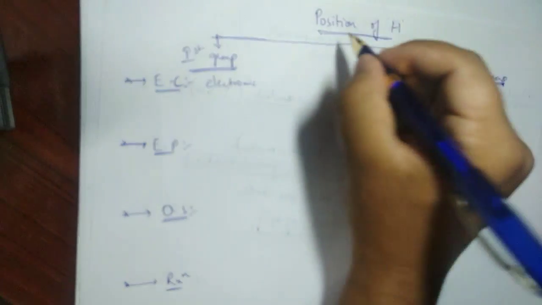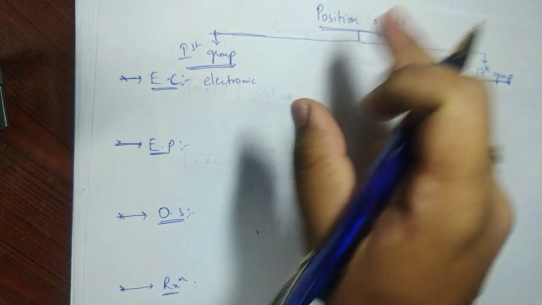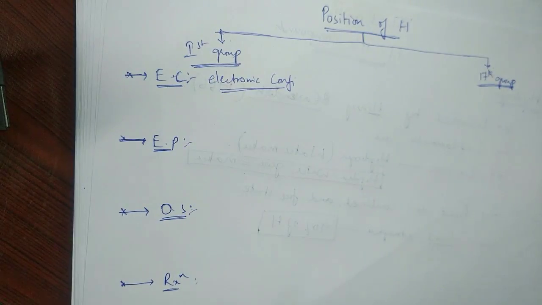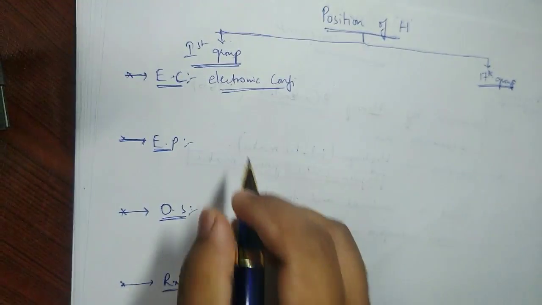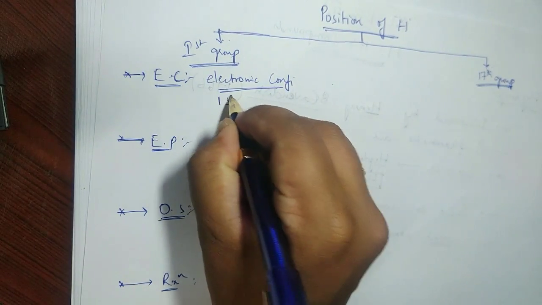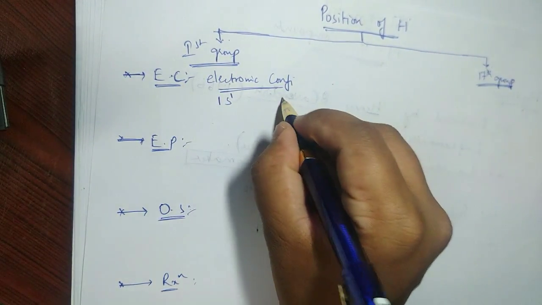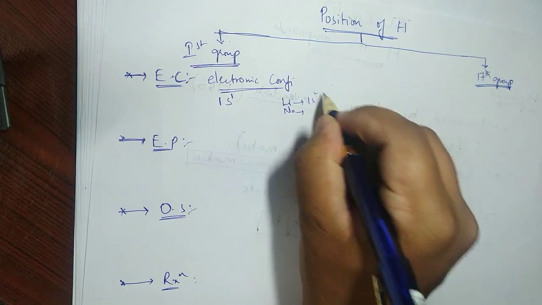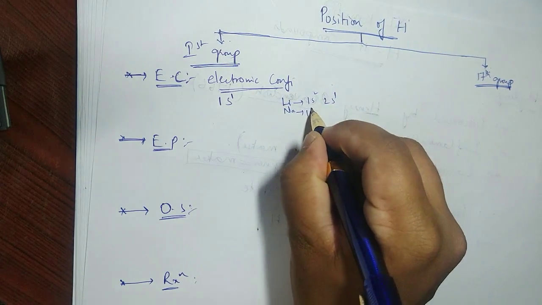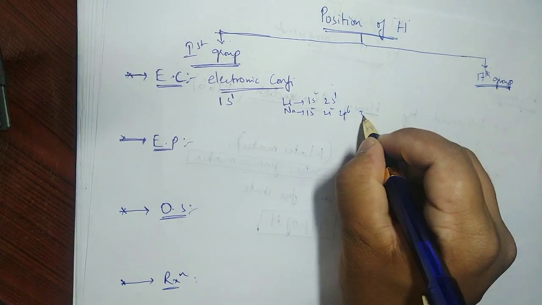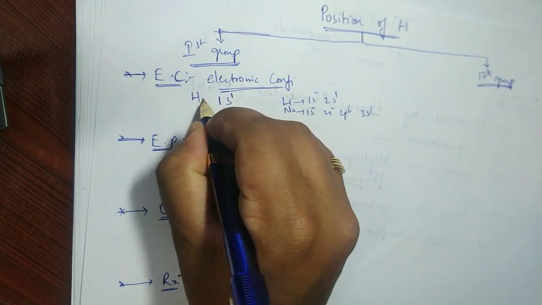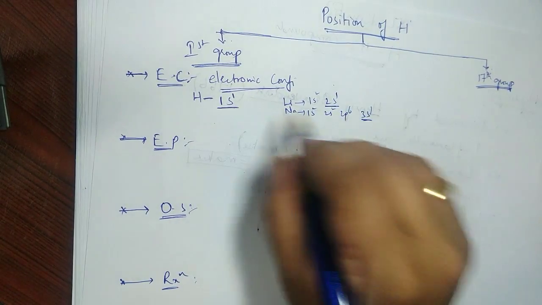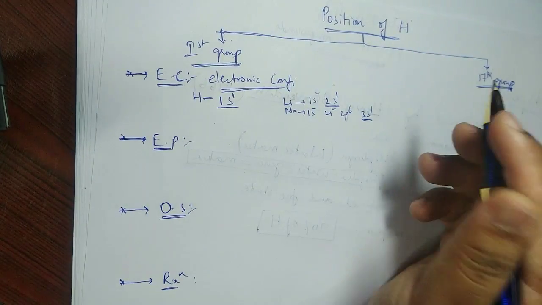So how the position of hydrogen favors the first group, and how does it favor the 17th group, we are going to discuss. So number one, why it is treated as first group elements is its electronic configuration. We know that hydrogen's electronic configuration is 1s1, just like the first group elements. You take lithium, sodium, the configuration is what? 1s2 2s1, 1s2 2s2 2p6 3s1, so on and on. So hydrogen's configuration is matching the valence configuration 1s1, 2s1, 3s1. So because of this similar electronic configuration, they claim it to be a first group element.